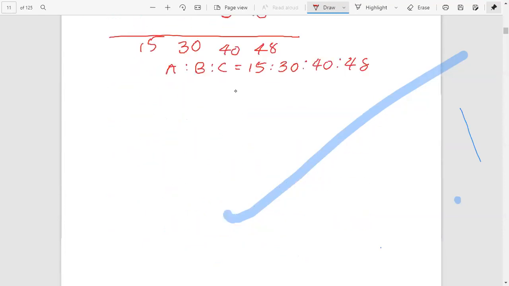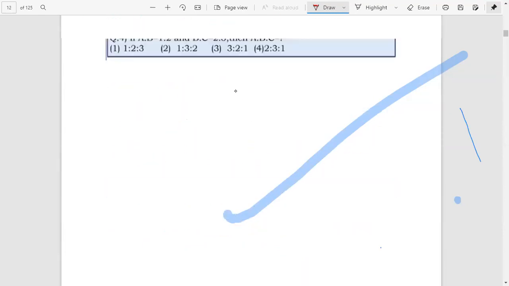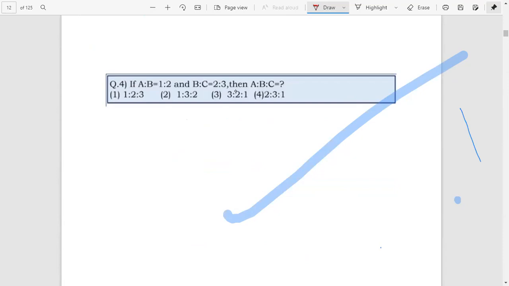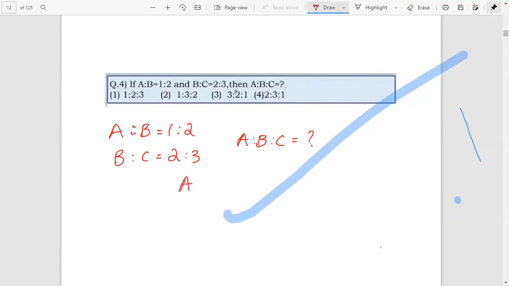Here we have a question. If a is to b equal to 1 is to 2 and b is to c equal to 2 is to 3, what is a is to b is to c? This one is a simple method. We can write a, b, and c.